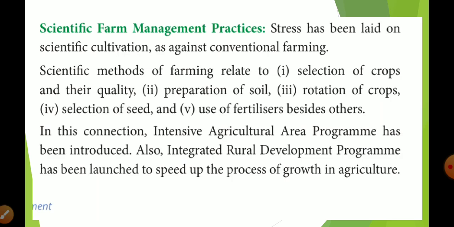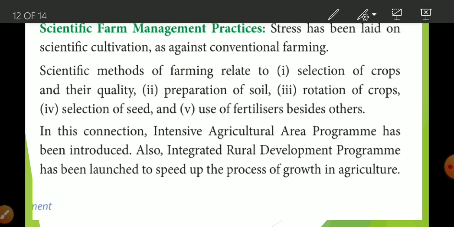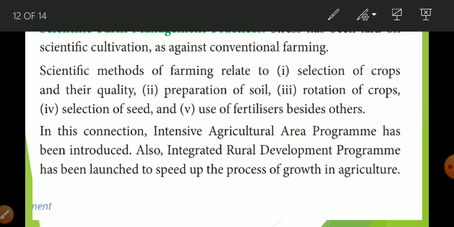Now, scientific farm management practice. The next step taken by the government is that farmers started to do farming in a scientific way. How? First the farmer decides the selection of crop, which crop they are going to produce, wheat, rice, pulse, and their quality.